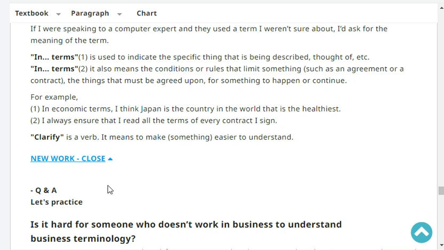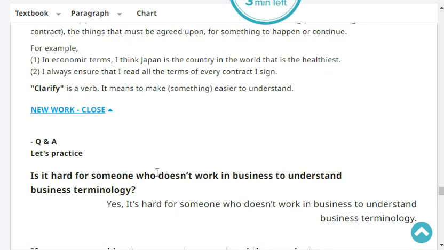Okay. Next, clarify is a verb. It means to make something easier to understand, to make something clear. Okay, let's practice.